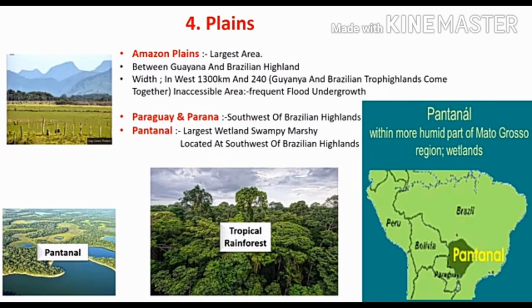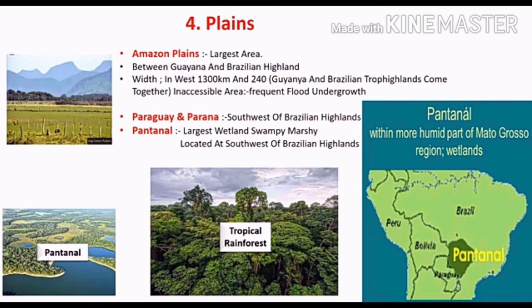Now, the fourth physiographic division is the plains. The plain in Brazil is divided into the Amazon basin in the north and the Paraguay-Parana river plain in the south. Now we will see the Amazon basin. The Amazon plain lies between the Brazilian highlands and the Guiana highland. Students, the width is maximum, nearly 1300 km, on the west side.